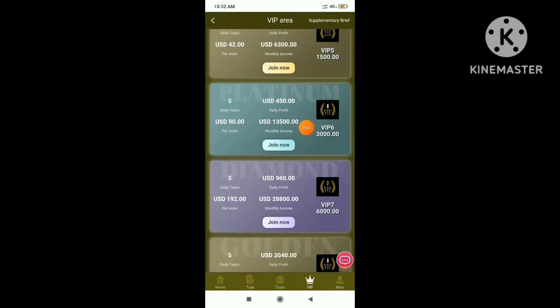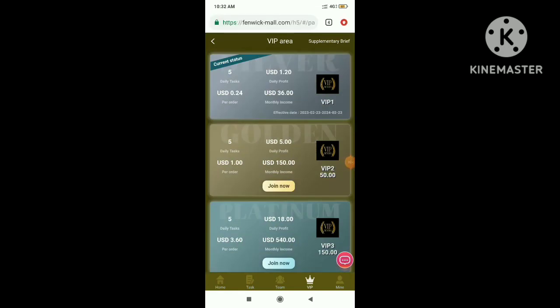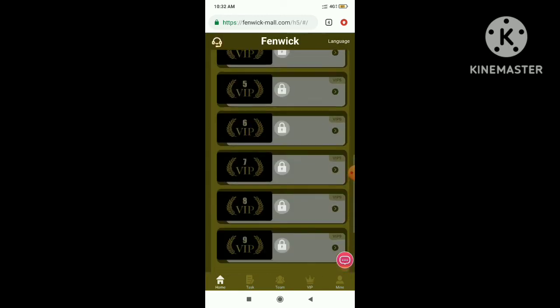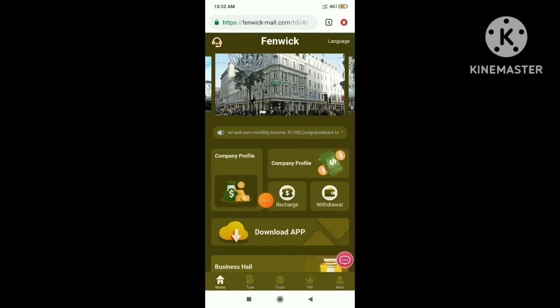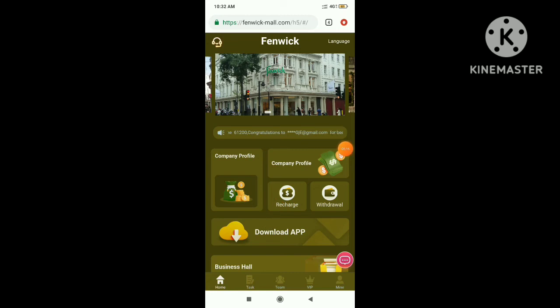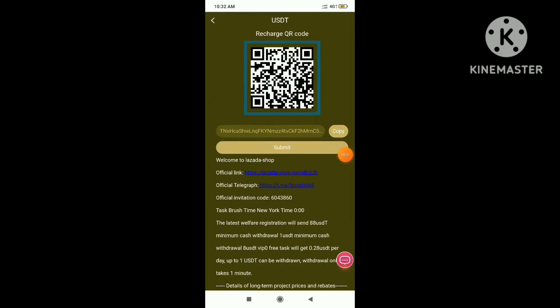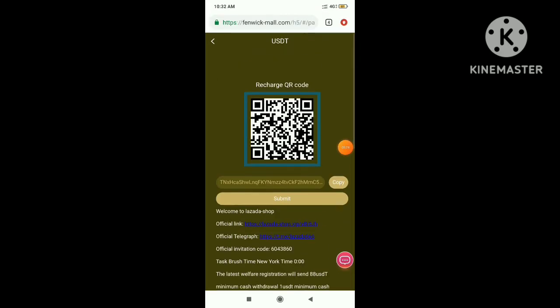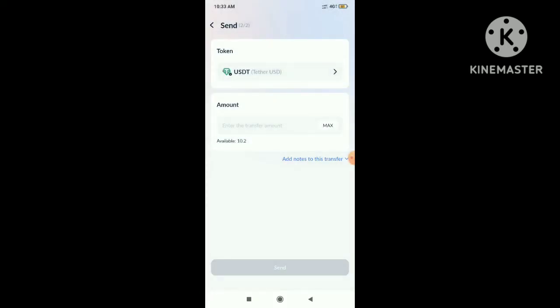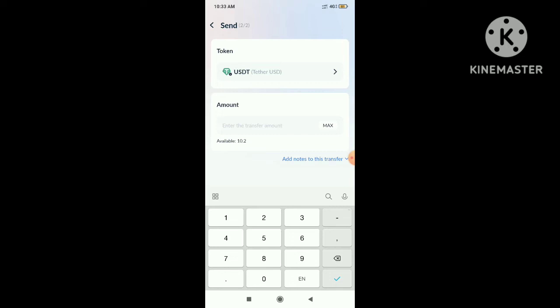First I need to click on next and then I will select USDT instead of TRX. I have selected USDT. Now I will enter the amount of 10 USDT. So here guys, I have entered my amount of 10 USDT and I will deposit into the platform. So okay guys, I have successfully entered the amount. Now let's come back to our website, click on submit, and I have successfully deposited 10 USDT.